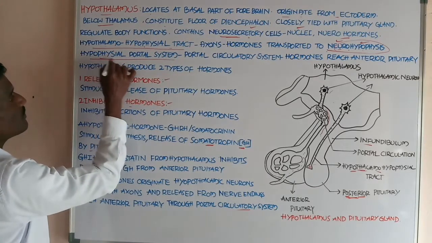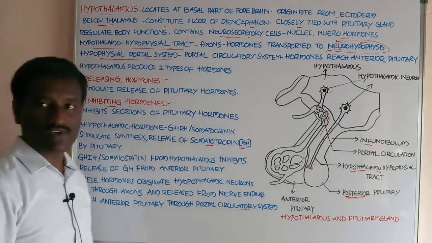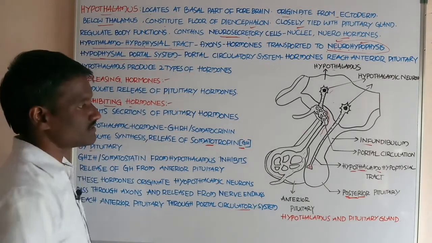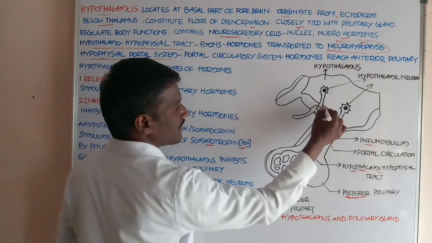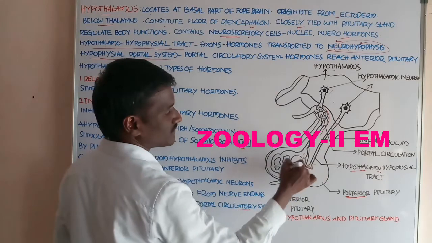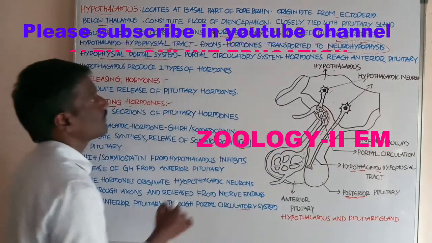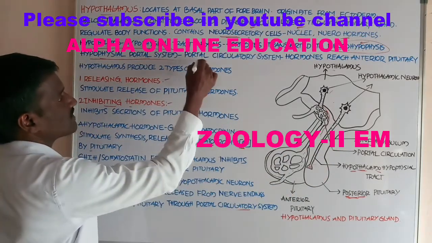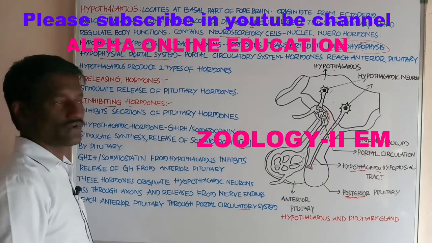Next, the hypophyseal portal system. This is the portal circulatory system, students.